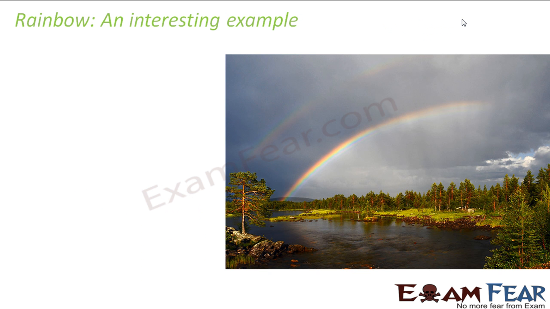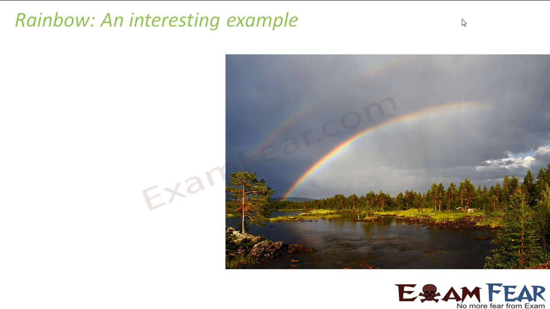So now that we have studied about the refraction of light by prism, it is a good time that we can talk about a very interesting example, which is an example of refraction of light as well as total internal reflection as well as dispersion of light. That is rainbow. So what is a rainbow? When do you see a rainbow?